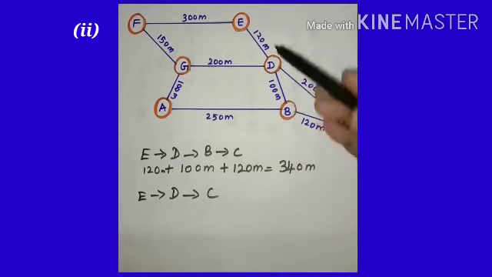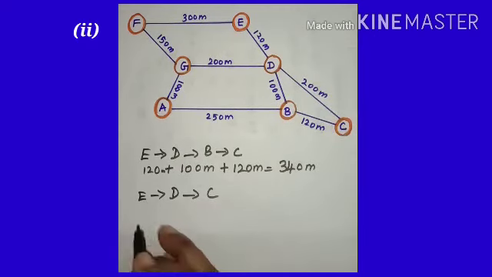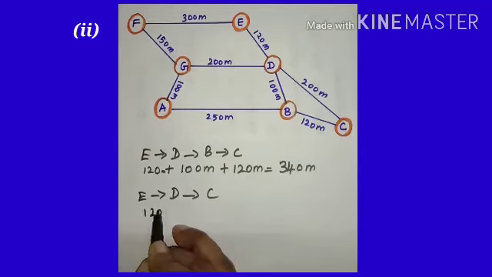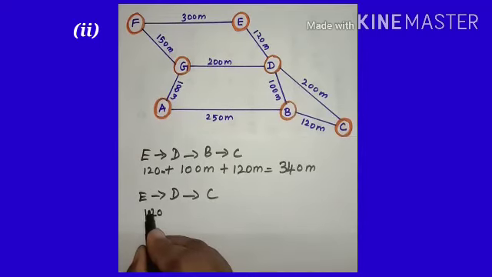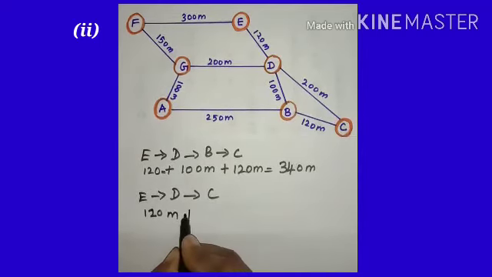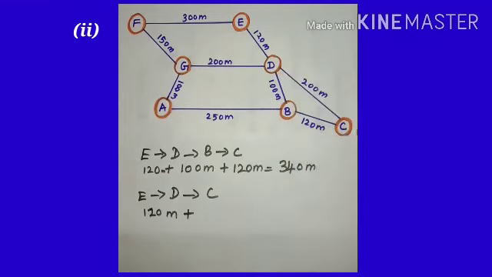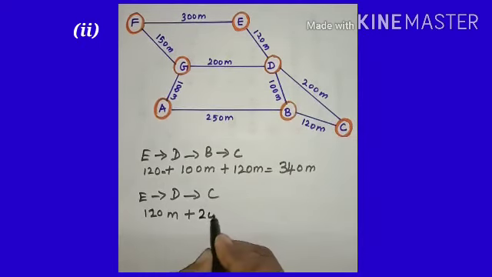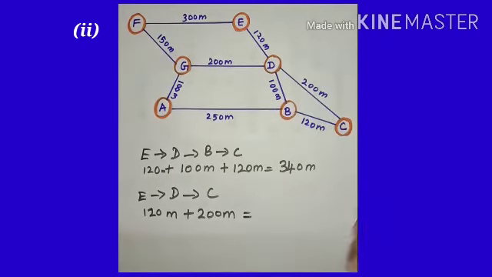And let's see here. E to D, from E to D it is 120 meter, plus from D to C is 200 meter. From E to D is 120 meter, from D to C is 200 meter.